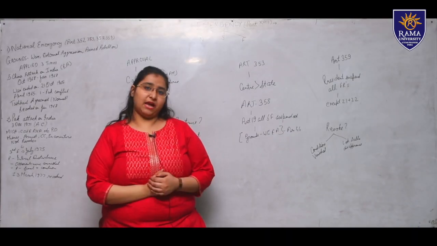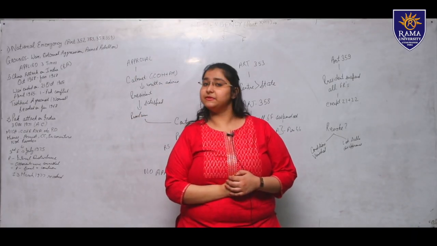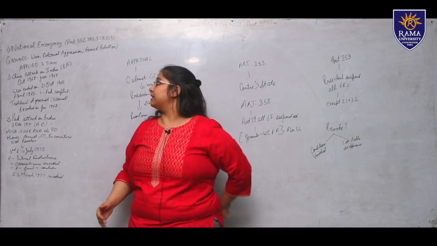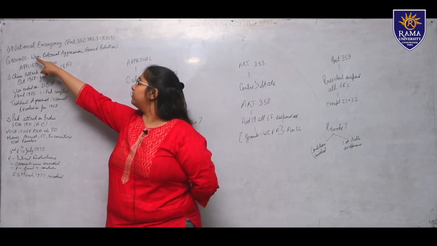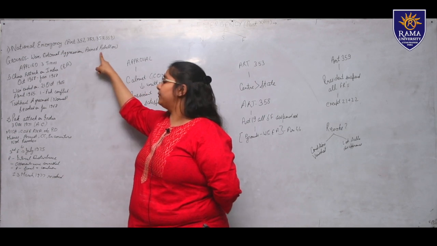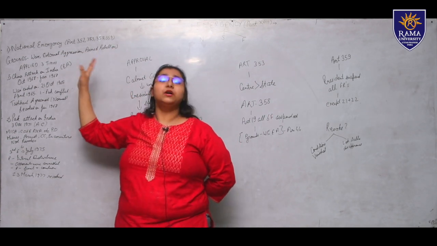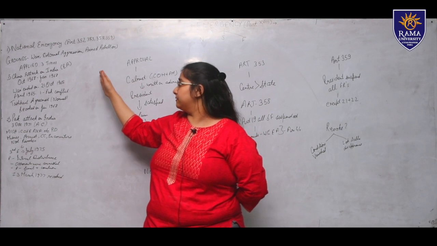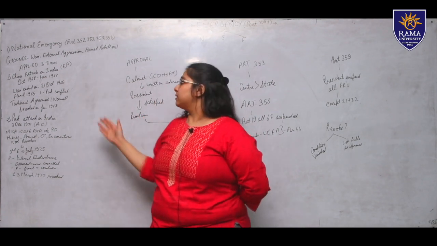Who proclaims national emergency? The President of India proclaims national emergency. On what grounds does he proclaim it? There are three grounds for that: war, external aggression and armed rebellion. The words armed rebellion were not there initially. They were inserted by the 44th Amendment Act. So let us move ahead.